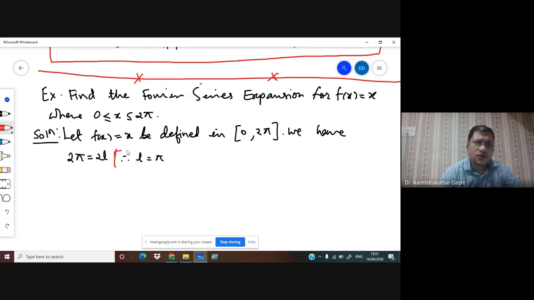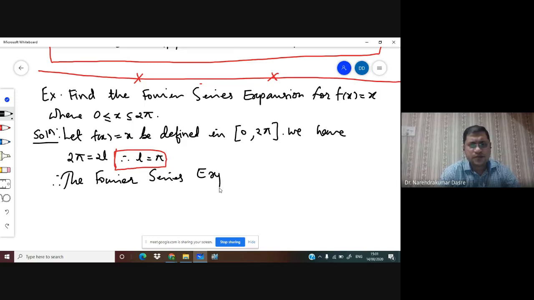Okay, now we need to understand what is a0. So where a0 is equal to 1 upon 2 pi integral 0 to 2 pi f of x dx, since a0 is only f of x here.